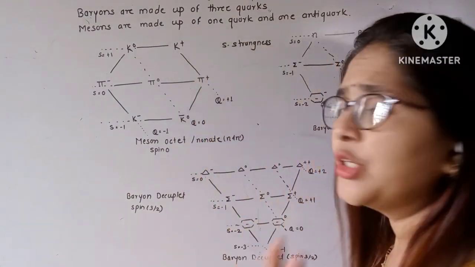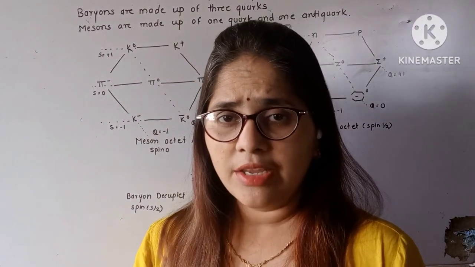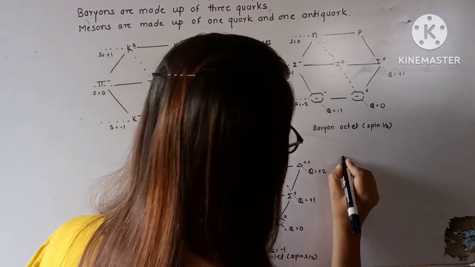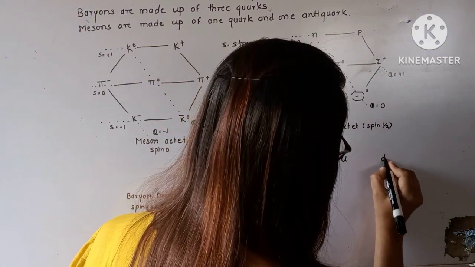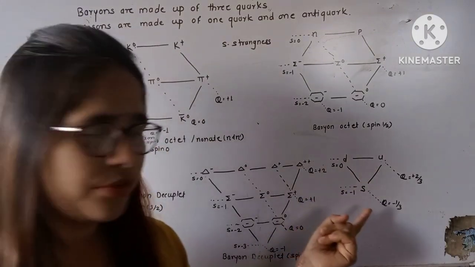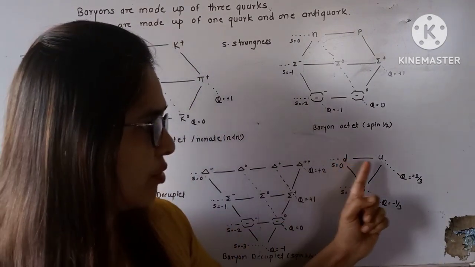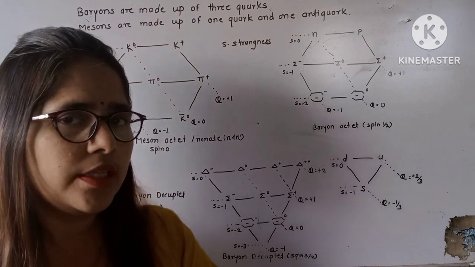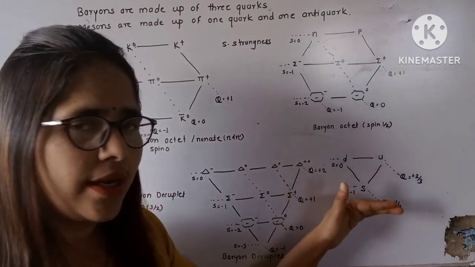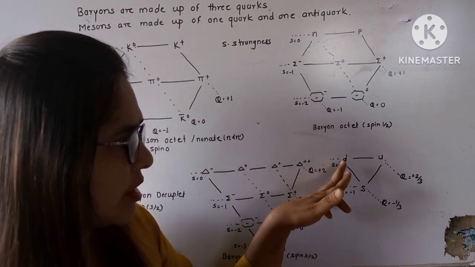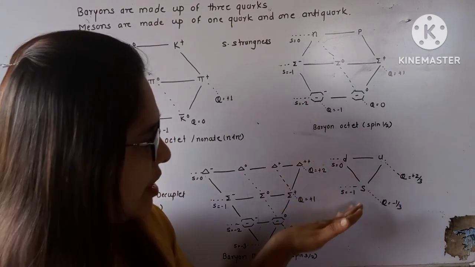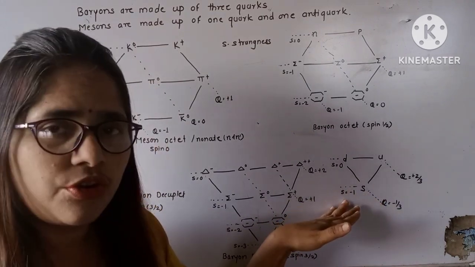Now quarks are only of three types: up quark, down quark and strange quark. I'll write it here. So here I have drawn the three basic quarks as down quark, up quark and strange quark. Only three quarks are there, and their antiparticles: anti-up quark, anti-down quark and anti-strange quark. The down quark and up quark have strangeness 0. These are strange-less particles, and the strange quark has strangeness -1.